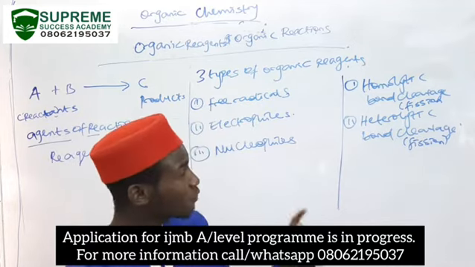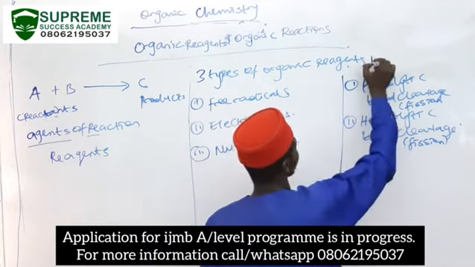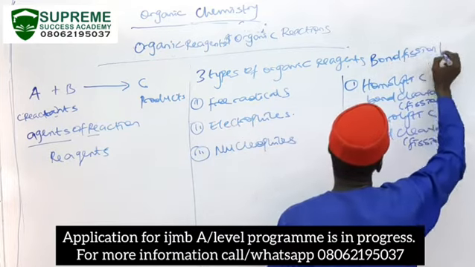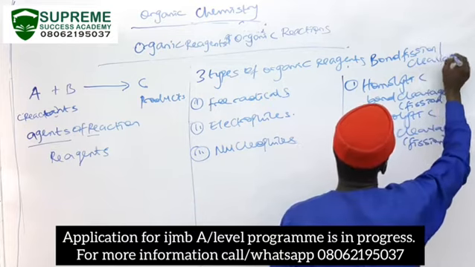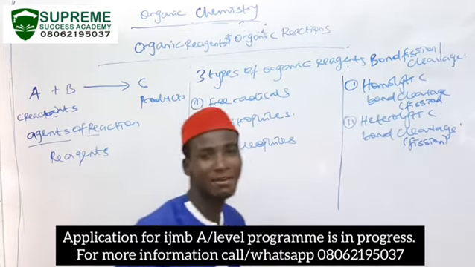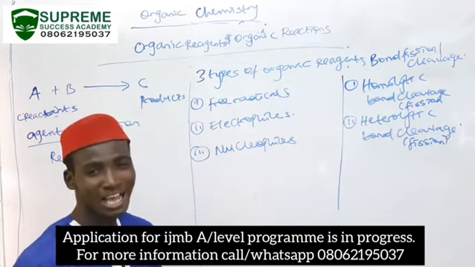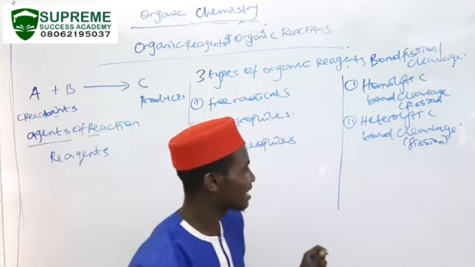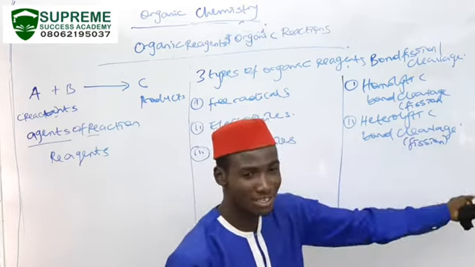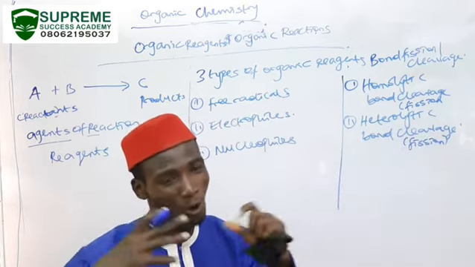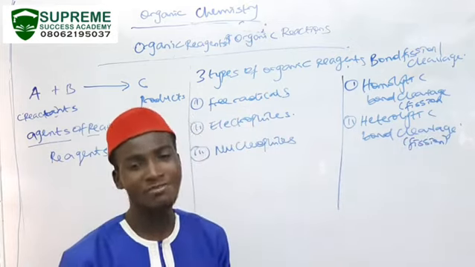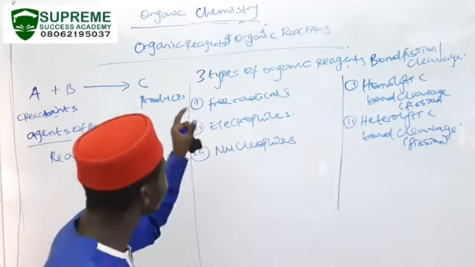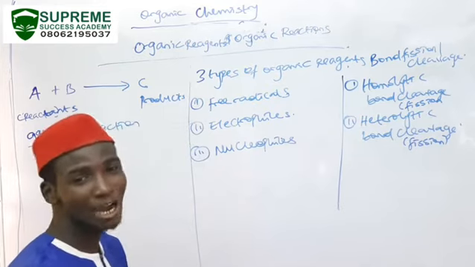There are two different types of bond fission, or bond cleavage: homolytic bond cleavage and heterolytic bond cleavage. The type of bond cleavage that occurs in organic reactions or between covalent molecules is what will determine the type of organic reagents that we would have.